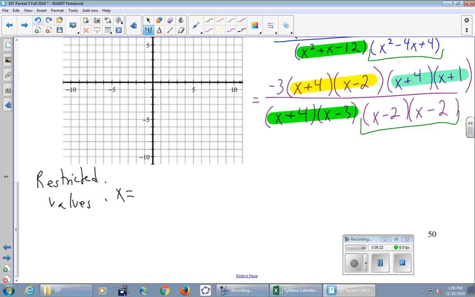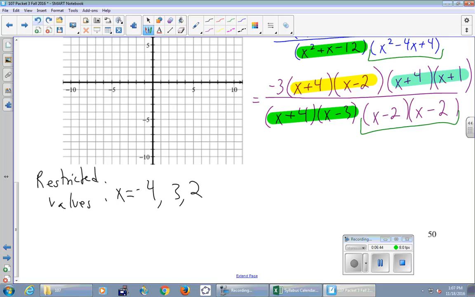So I'm just looking for values of X that make the bottom equal to 0. The first factor, -4. Second factor, 3. Third factor, 2. Fourth factor, also 2. We don't need to write it twice.